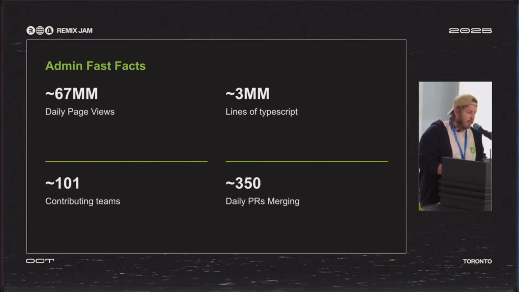We have over 100 teams contributing to it, making all these different products and sections, like products, product variants, taxes, markets, all that kind of stuff. So we have this problem of contribution scale, with tons of people contributing to this giant repo that's loading all this stuff, and we're trying to make it good.